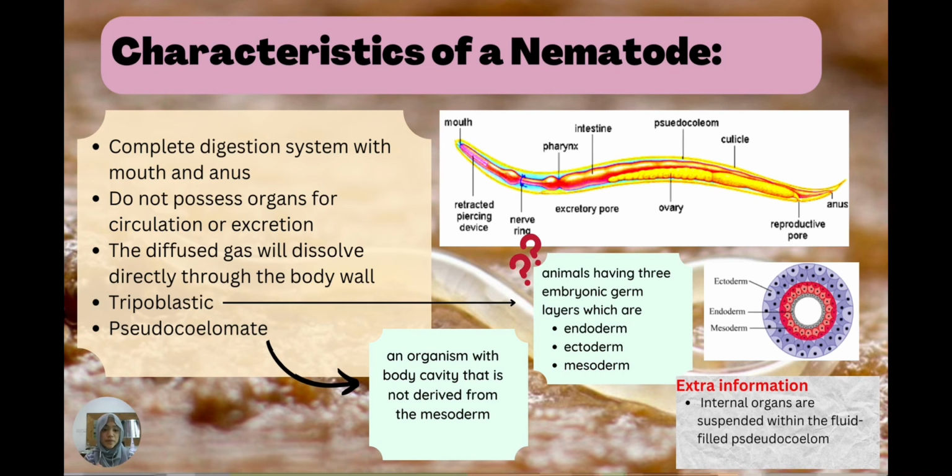And thirdly, they are triploblastic organisms, which means they have three embryonic germ layers, which are endoderm, ectoderm, and mesoderm. The endoderm is the innermost layer, the mesoderm is the middle layer, and the ectoderm is the outer layer. And they are considered pseudocoelomate organisms, with a body cavity that is not derived from the mesoderm. Or another way of saying it, they have false body cavities, and the internal organs are suspended within the fluid-filled pseudocoelom.